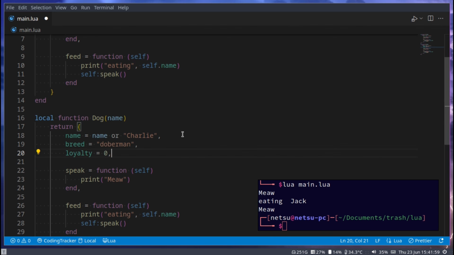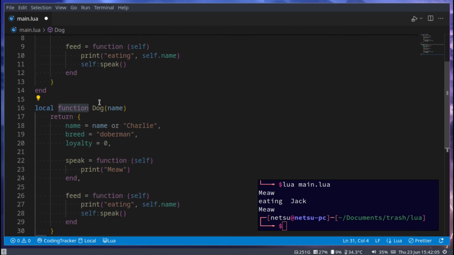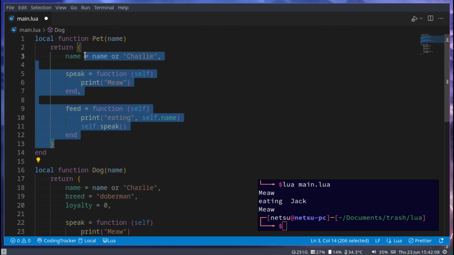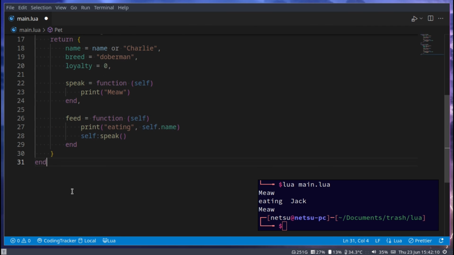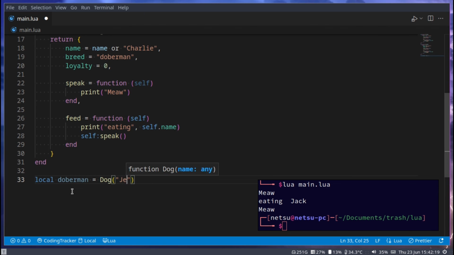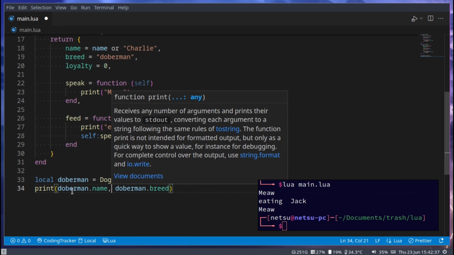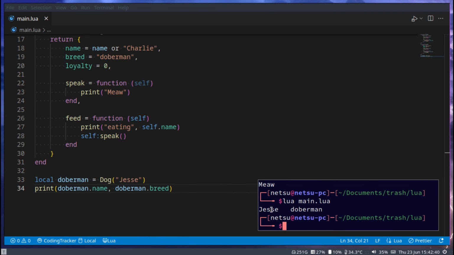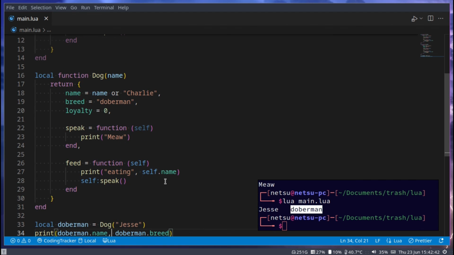And we'll make that equal to 0. So now we have a dog that has all the same items as this pet object here. And we can go local Doberman is equal to dog Jesse. And now we can say Doberman dot breed, and now we can get the breed of this Doberman. And while we're at it, let's get Doberman dot name. If we now run this, we'll get Jesse, which is a Doberman.